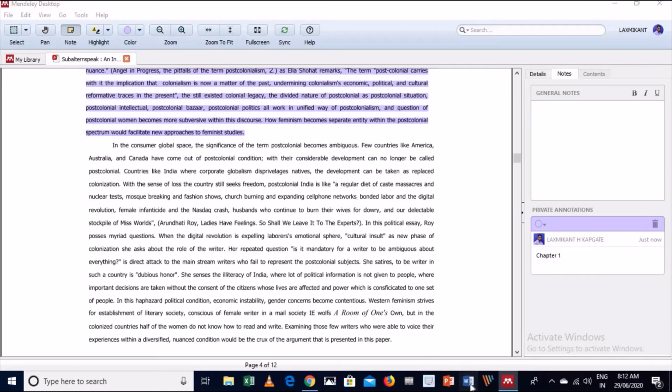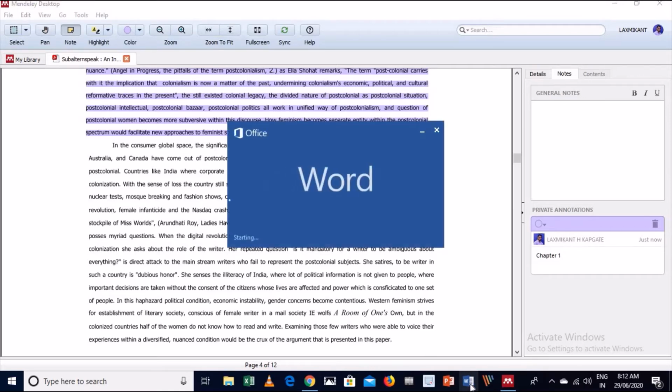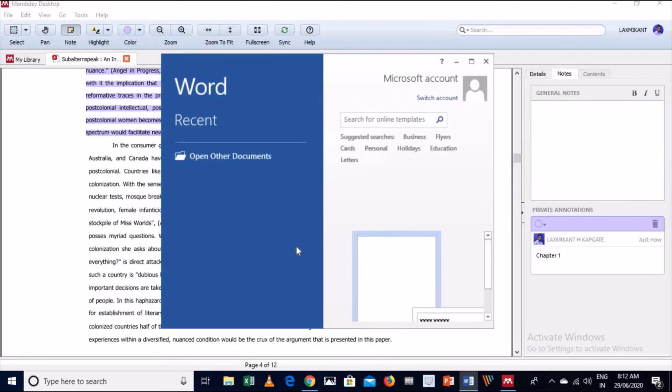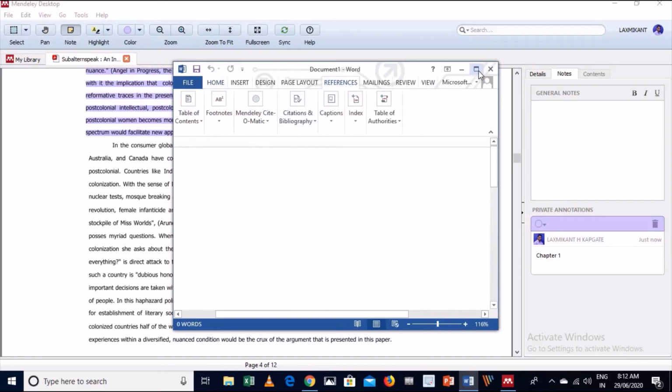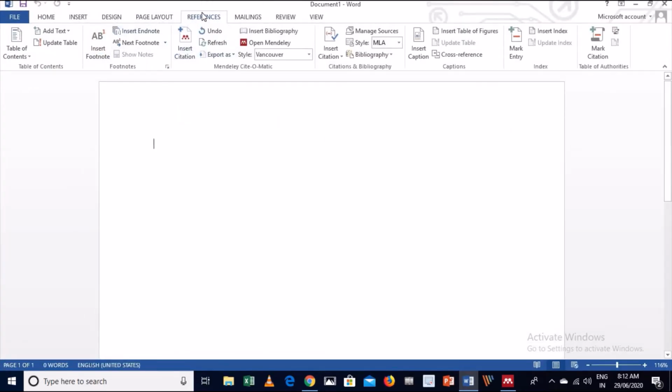So let me open my Word file again. So see, this is my Word page. Let me choose the blank one and select some portion. In the references tab, you can see insert citation. This is the symbol of Mendeley and it is automatically added here.